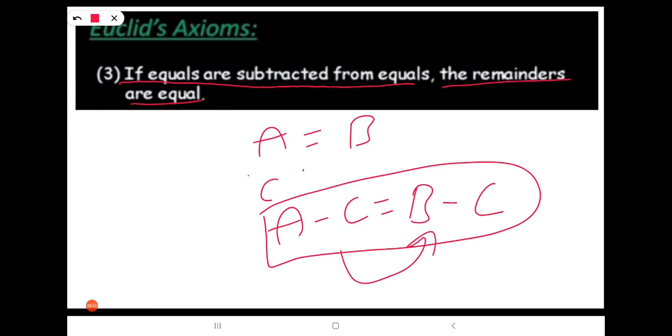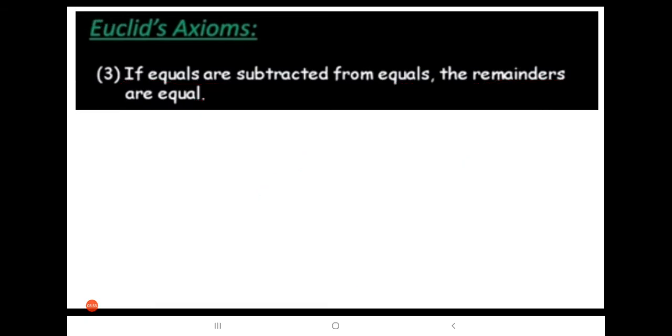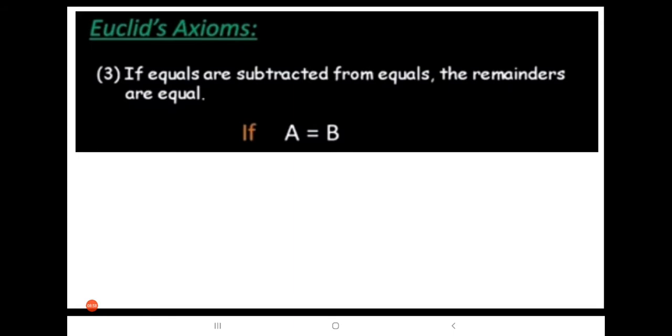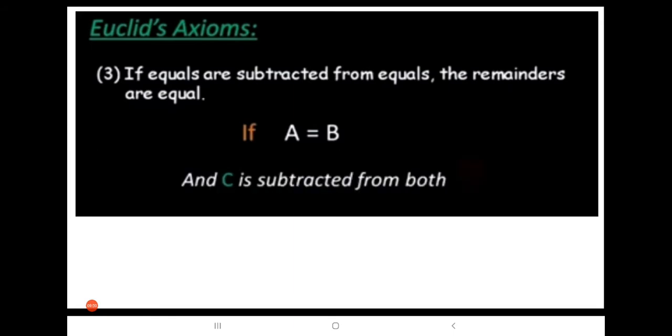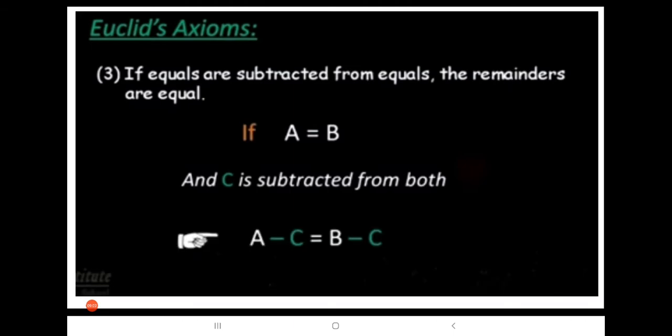This is equal to this and this is equal to this. If A equals B, C is subtracted from both, we get A minus C equals B minus C, which is equal to one another.